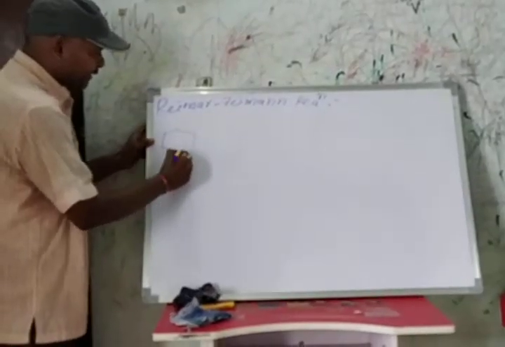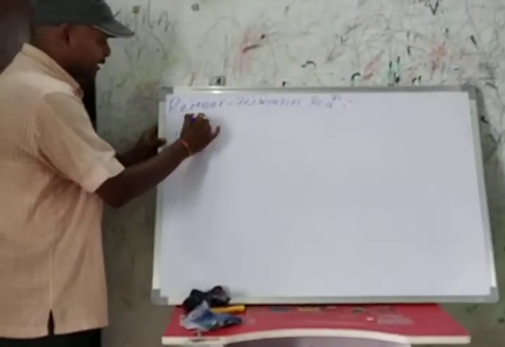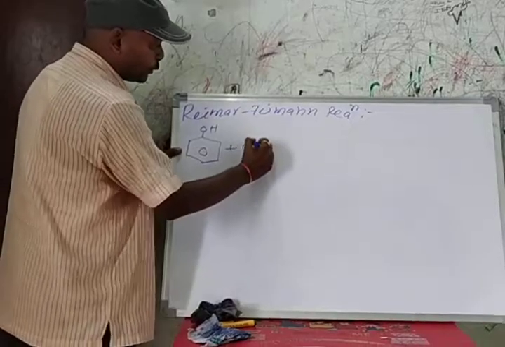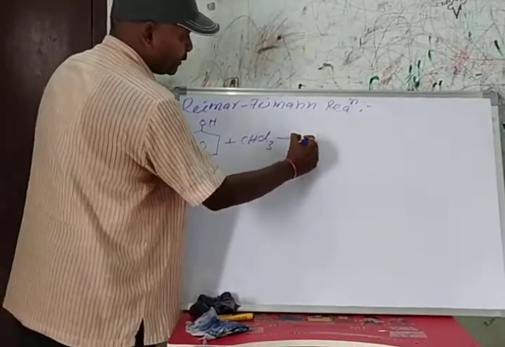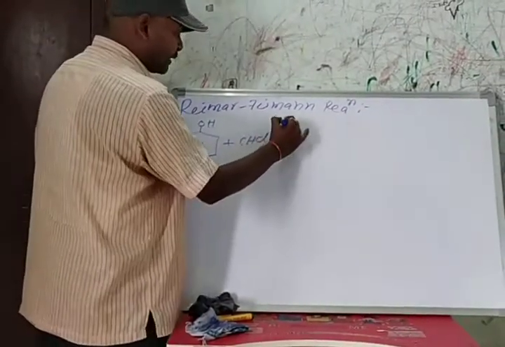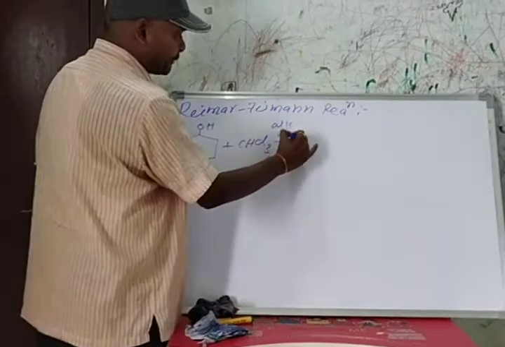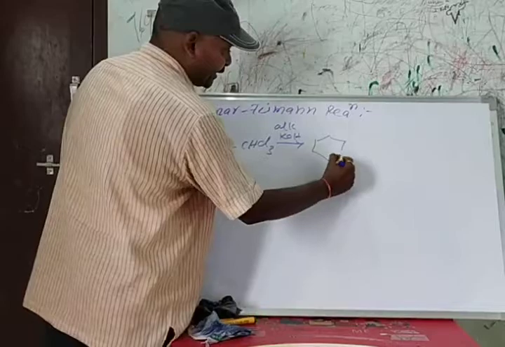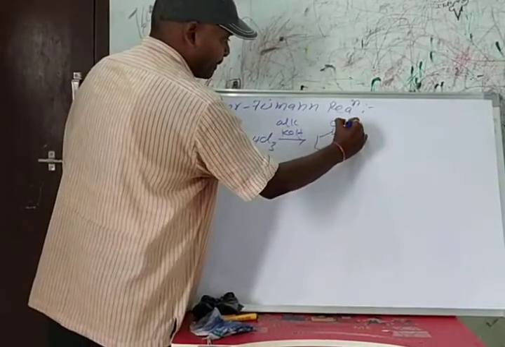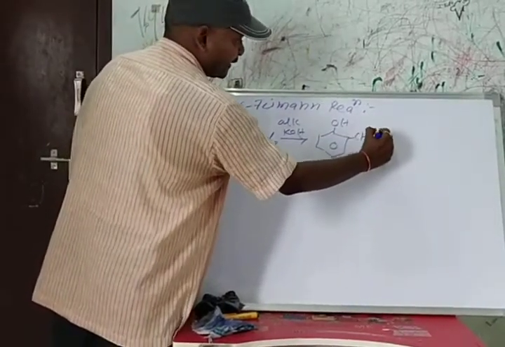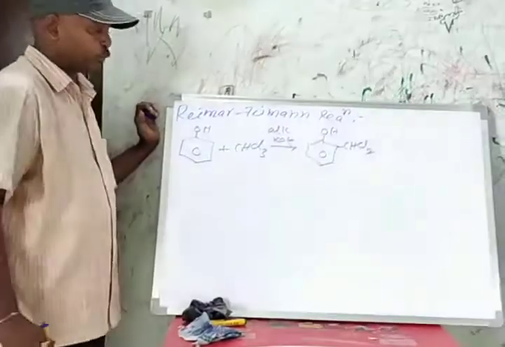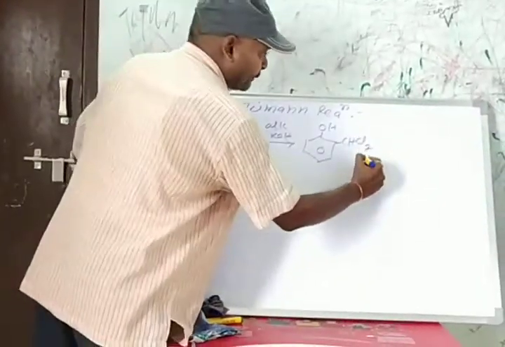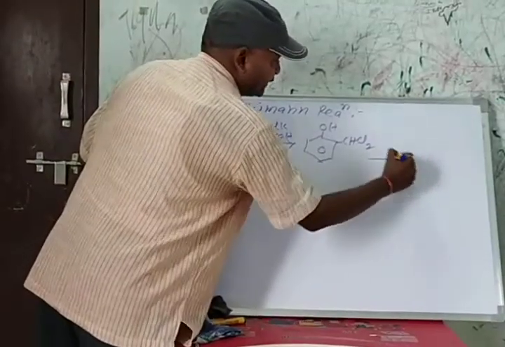When phenol reacts with chloroform in the presence of alcoholic potassium hydroxide, first we get an intermediate compound with CHCl2. This intermediate compound undergoes hydrolysis.